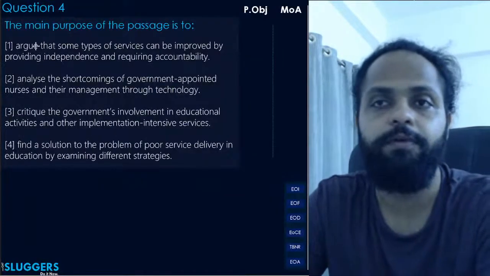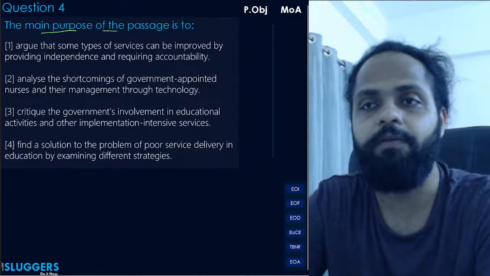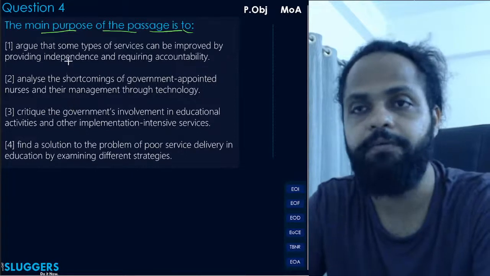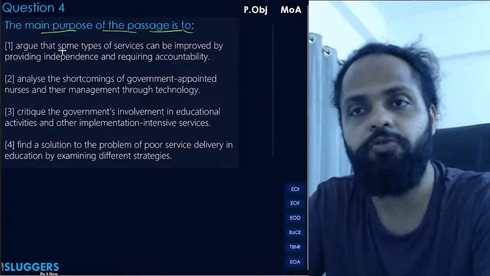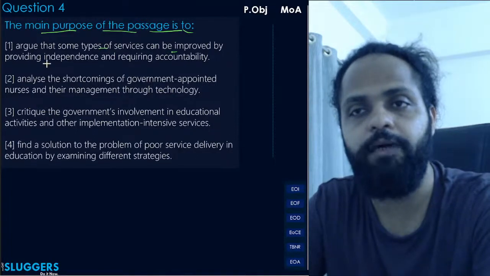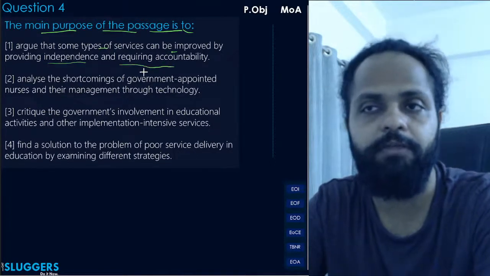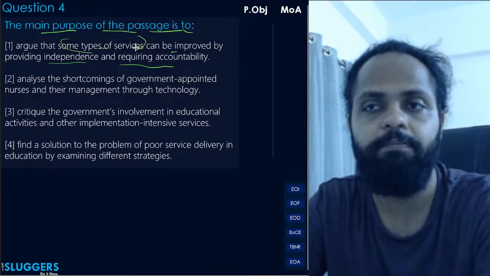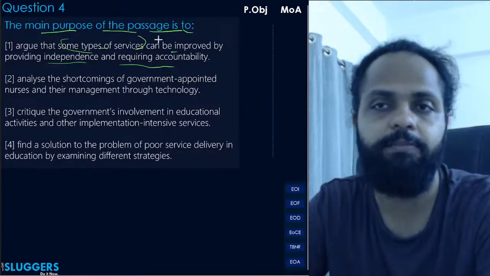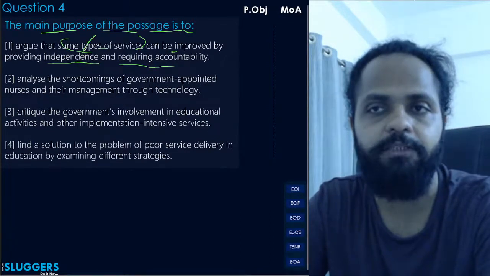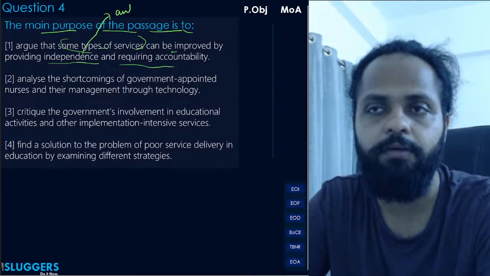Question 4. The main purpose of the passage is to do what? Passage का main purpose क्या है आपका यहाँ? To argue that some types of services can be improved by providing independence and requiring accountability. Yes, exactly the case. Some types of services means the implementation intensive services can be improved by providing independence, that is autonomy. Independence stands for autonomy, right? The author talks about that.